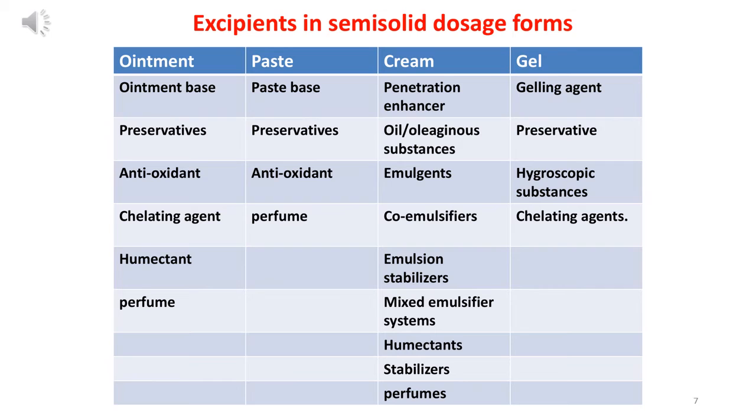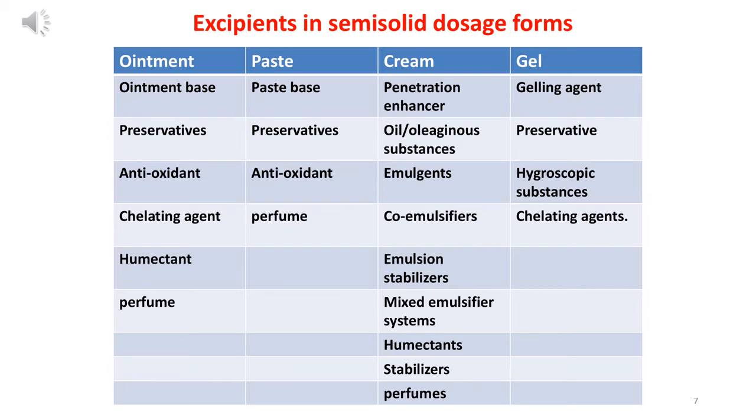And in cream, first is penetration enhancer. These are advanced techniques. Some agents are used as a penetration enhancer. Basically, penetration enhancers are those agents which are used to increase and enhance the permeation of the formulation through skin into the body. Second one is oil and oleaginous substances.